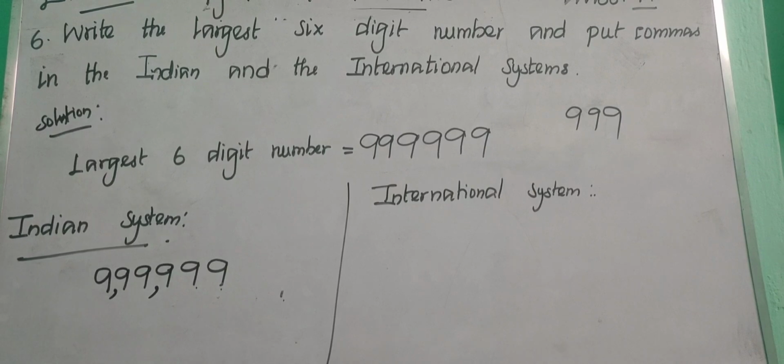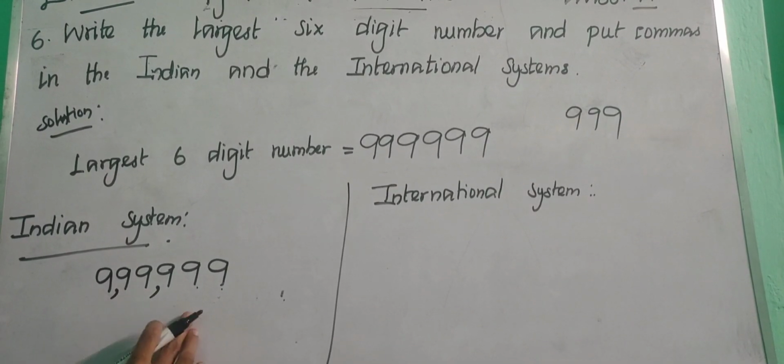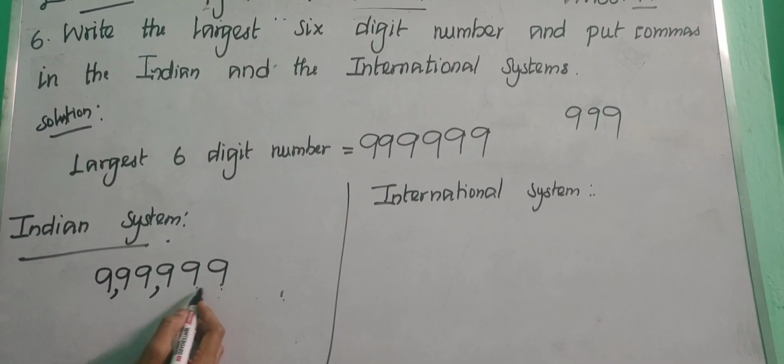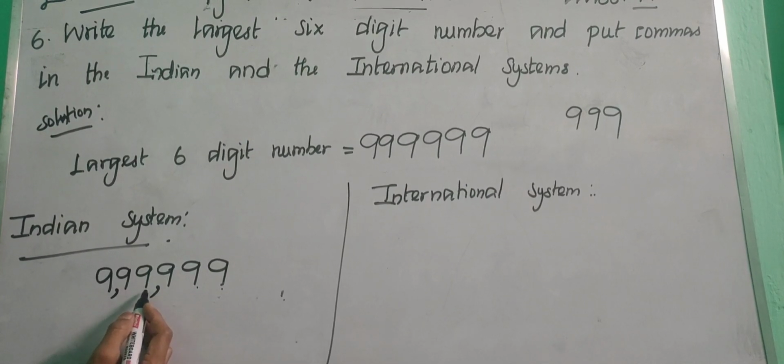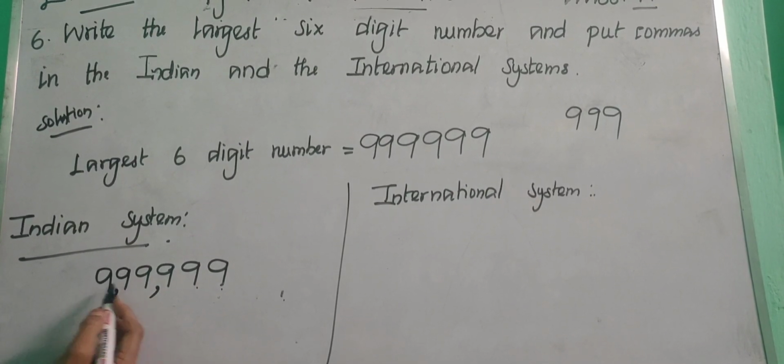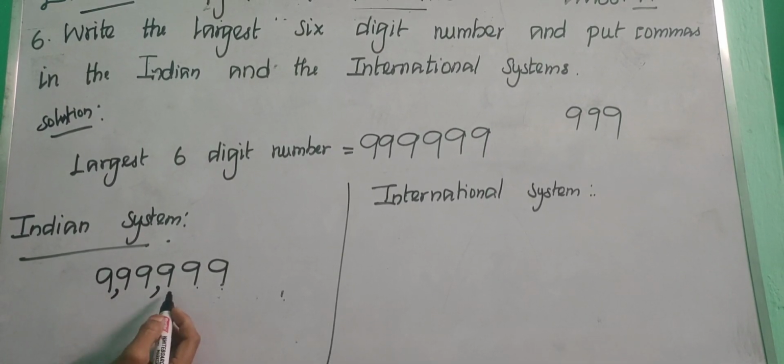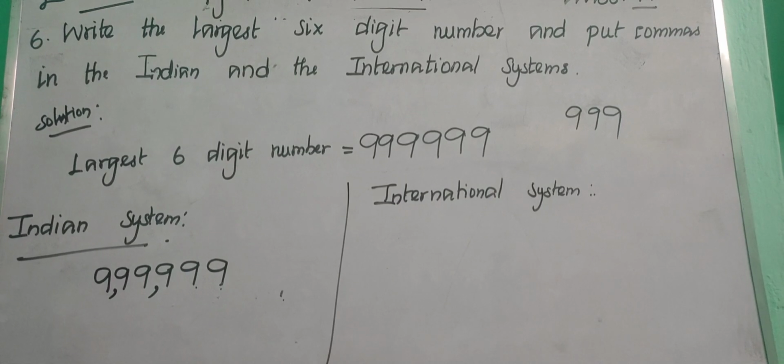Now read this. What is the number name of this? So ones, tens, hundreds, thousands, 10,000 and then lakh. So 9,99,999. Okay children, so how will you read? 9,99,999.